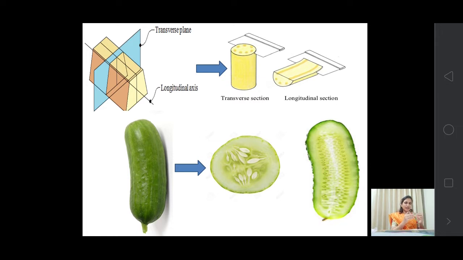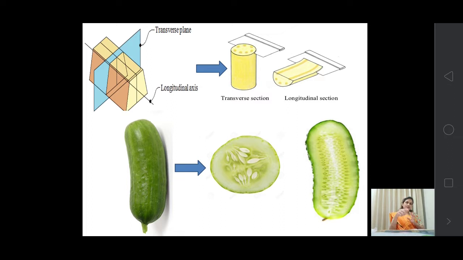In anatomy, it is important to study the organ or the plant by both sections. After analyzing the transverse and longitudinal sections, we come to know the exact structure of that tissue or organ. So these two sections, transverse and longitudinal, are important. Let me explain why with an example.